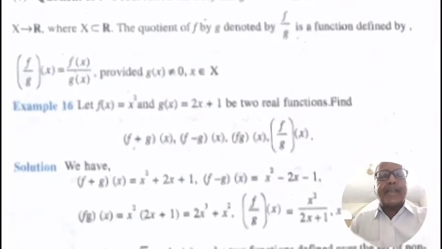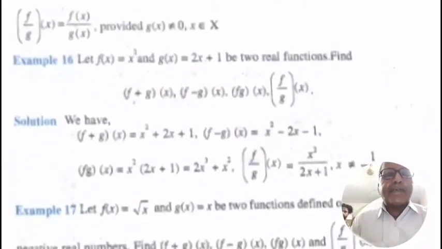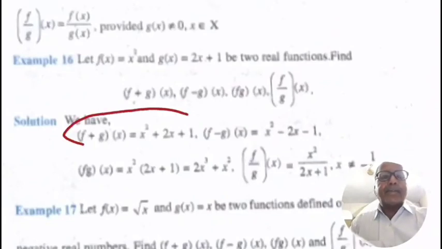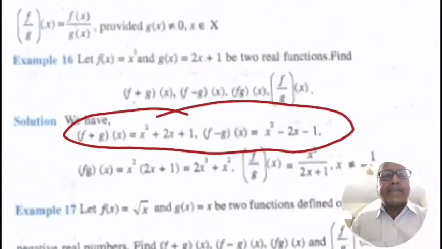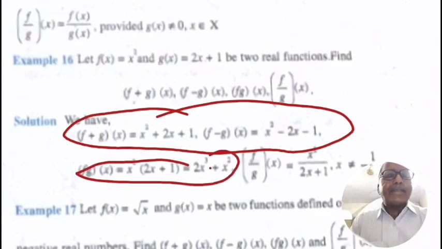Example 16. Let f(x) = x² and g(x) = 2x + 1 be two real functions. Find f + g, f - g, fg, f/g. Solution. We have (f + g)(x) = x² + 2x + 1. (f - g)(x) = x² - 2x - 1. (fg)(x) = x² into (2x + 1) = 2x³ + x². And (f/g)(x) = x² upon (2x + 1) for x not equal to -1/2.